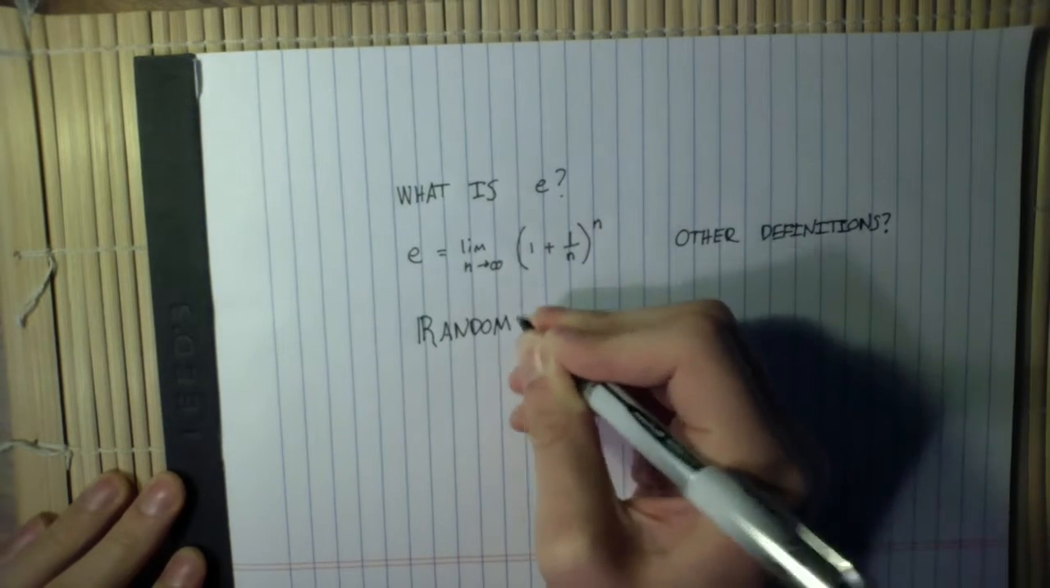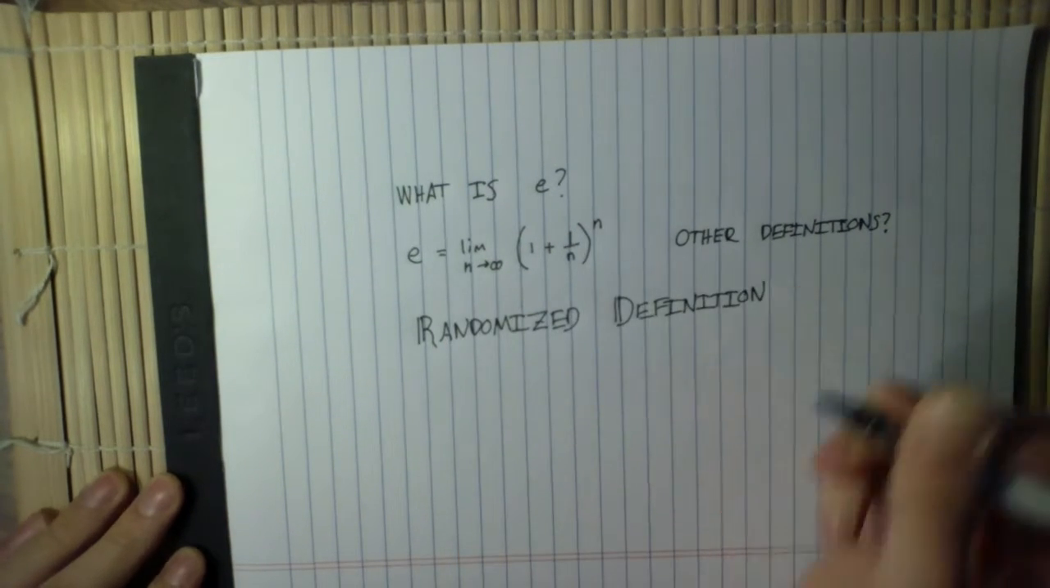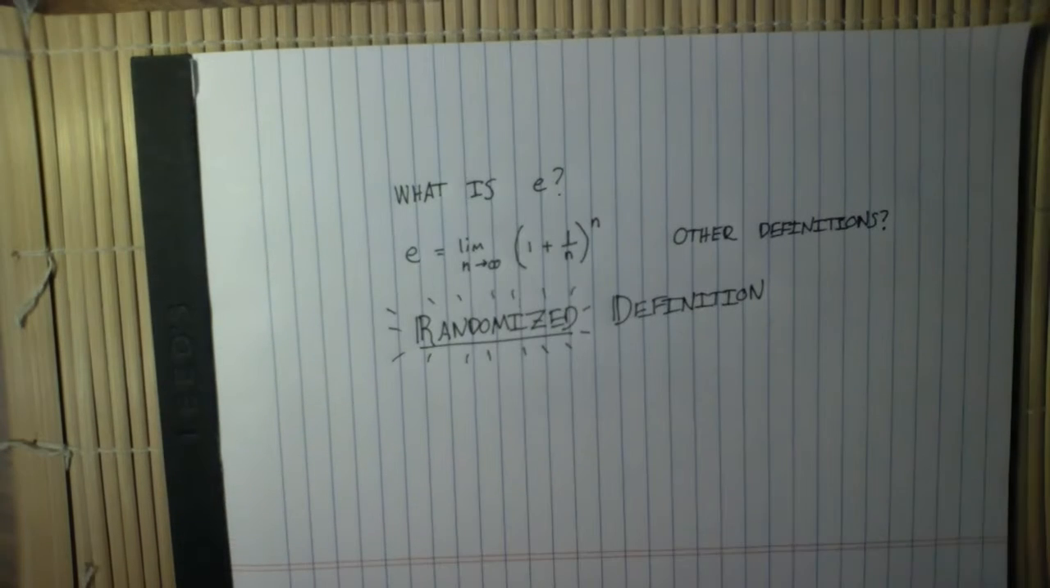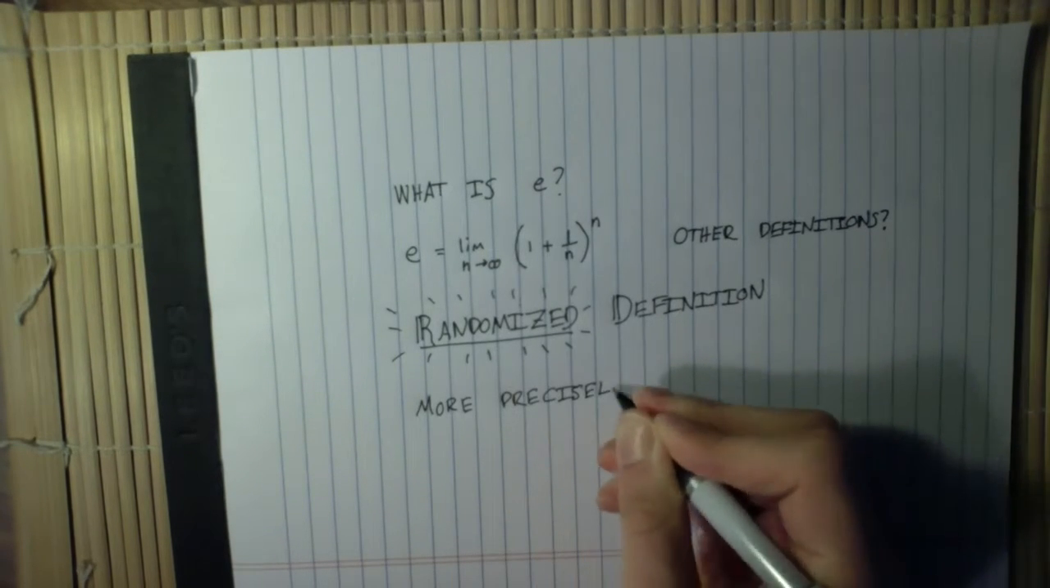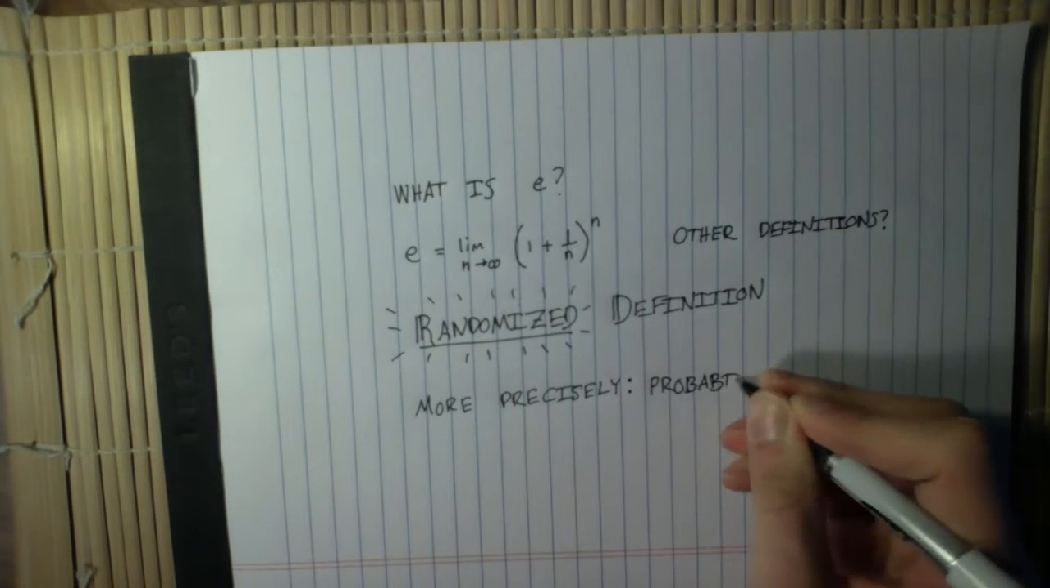In this video, I want to talk about a randomized definition of e. Or if I'm being more precise, a probabilistic definition of e.